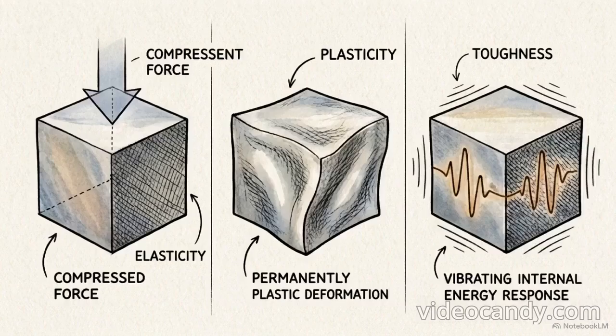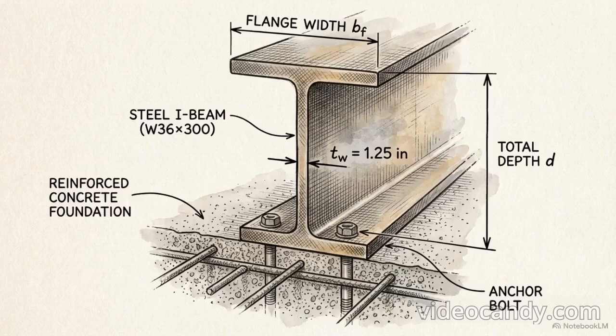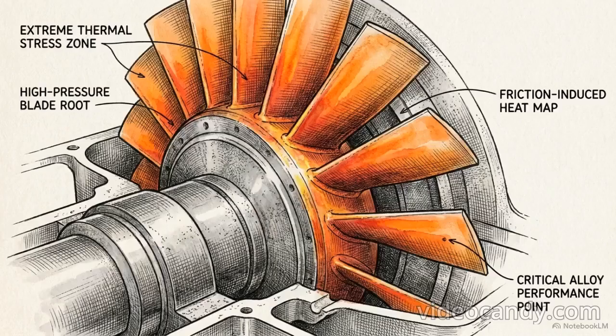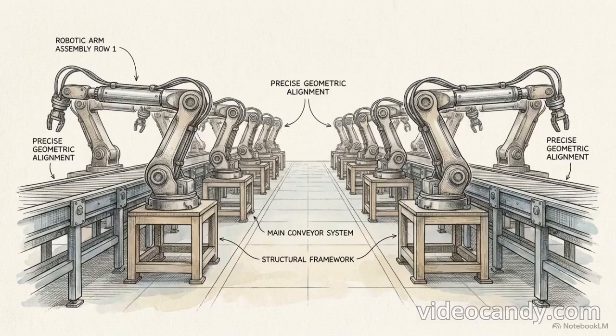Structural integrity in manufacturing is governed by three quantifiable behaviors: elasticity, plasticity, and toughness. In engineering mechanics, these represent mathematically defined parameters that dictate how a material responds to external forces. These variables dictate everything from the necessary thickness of a steel support beam to the precise material selection required for high-stress dynamic applications. Mastering the exact boundary lines between these properties is the only way engineers can predict and prevent catastrophic structural misalignment before a machine is even built.